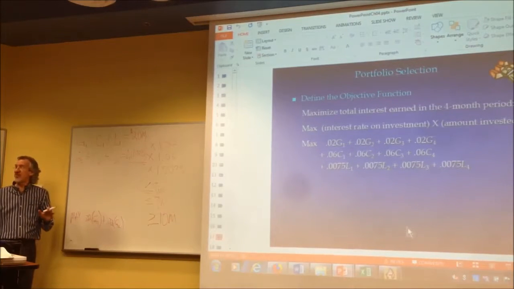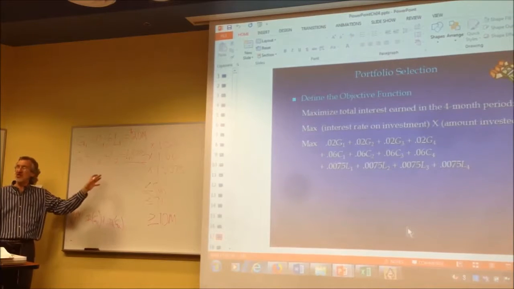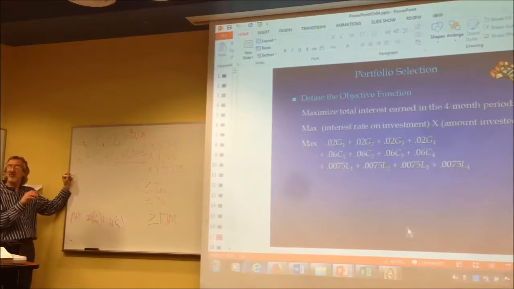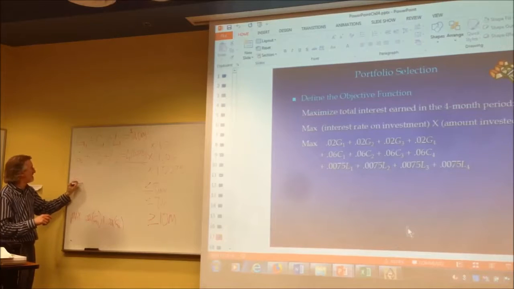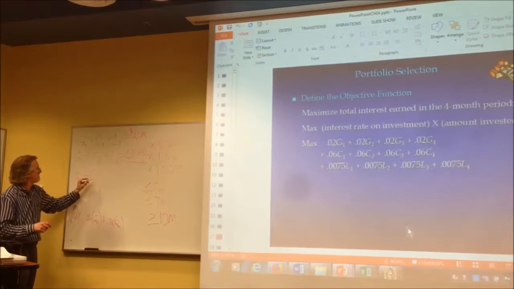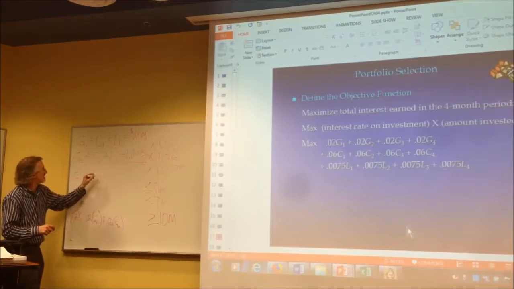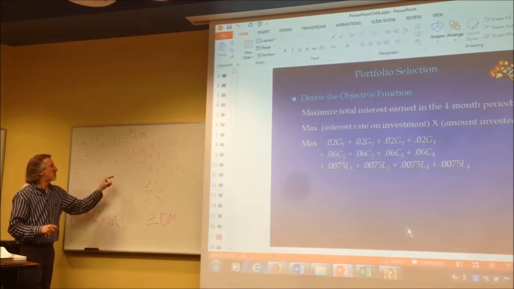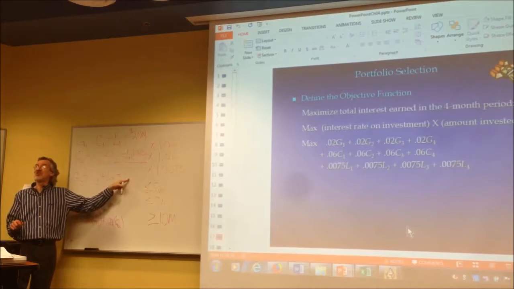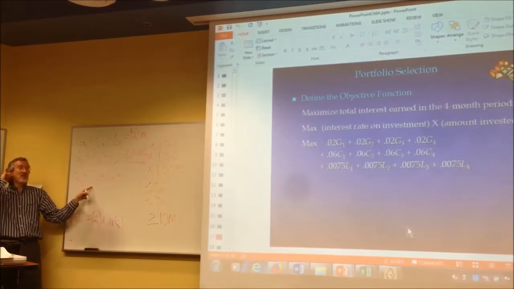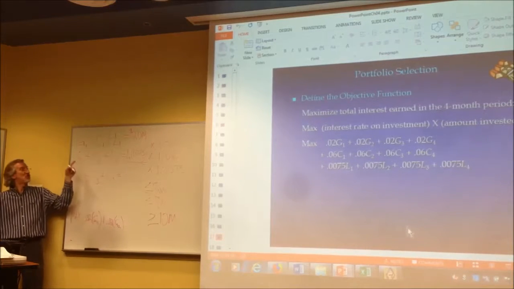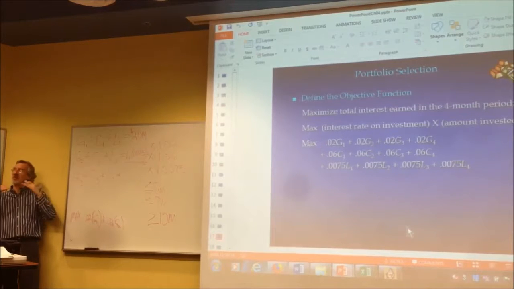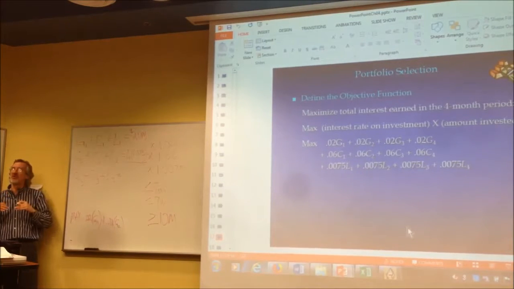Now help me with month 3. Think about this. I want to do the same logic. My decisions for month 3 is, what are we putting in the government? What are we putting into the construction? What are we putting into the liquid account? And it's going to have to equal whatever money's maturing. Now this is month 3. What is maturing at the beginning of month 3? At the end of month 2, what's maturing?